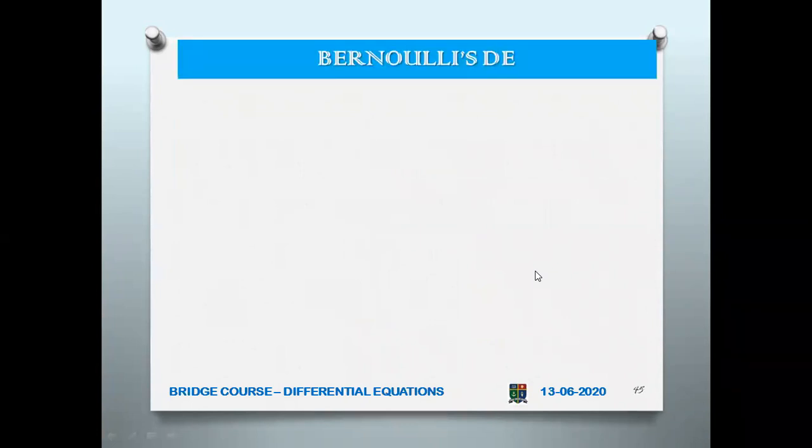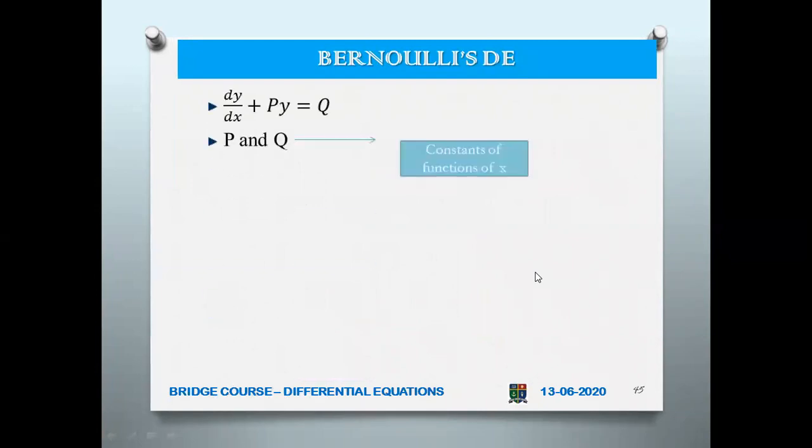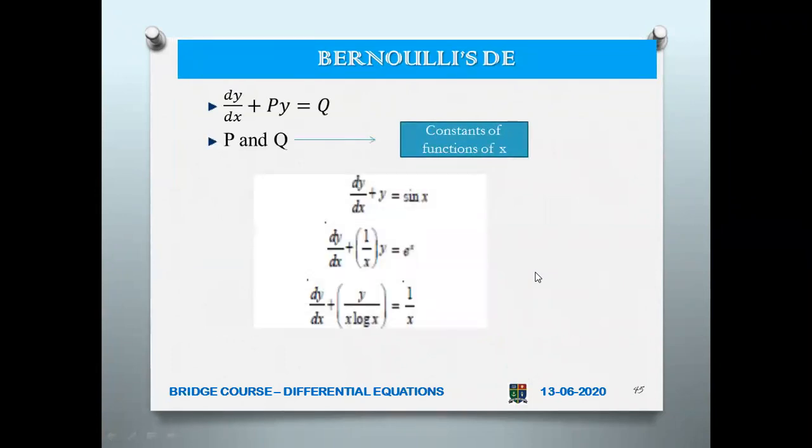So now Bernoulli's differential equation. What is Bernoulli's differential equation? dy by dx plus py equal to q. Here p and q are constants or functions of x. It can be constant or functions of x. So these are the differential equations which come under Bernoulli's type.